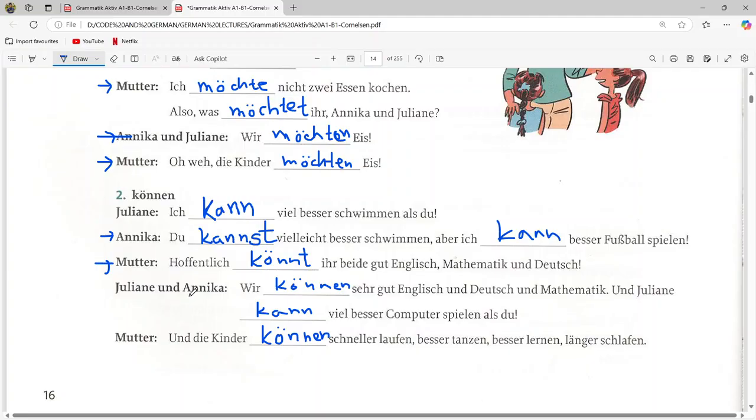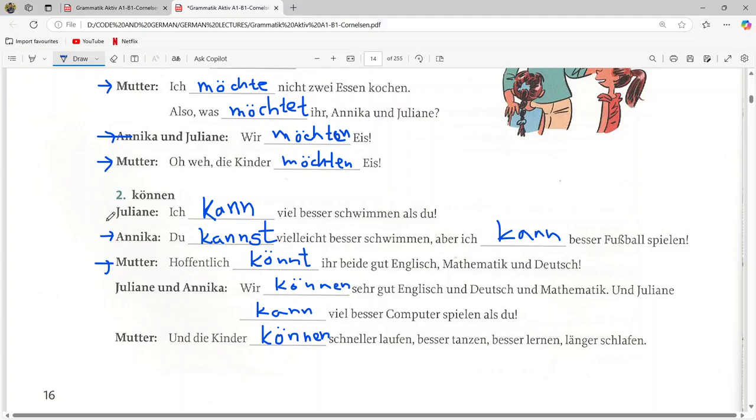And Julian and Annika both are saying that we can be very good in English, German and mathematics, and Julian can be better at computer than you. And lastly, the mother is saying that the kids can be better in running, dancing, learning and sleeping.